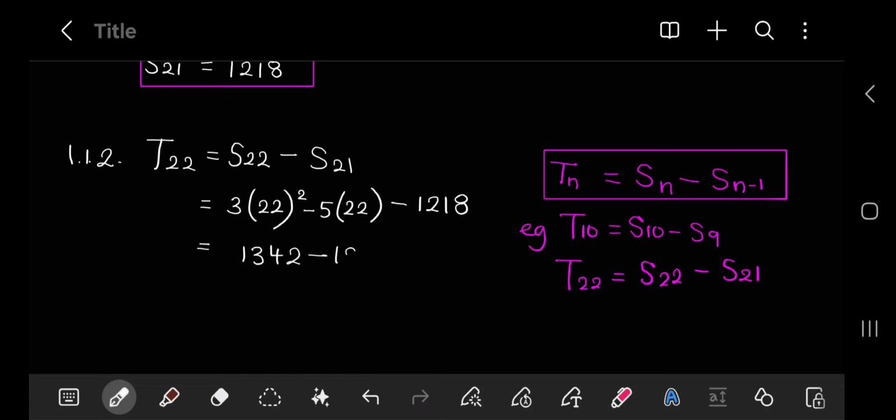Now, if we calculate S22, that is going to give you 1,342 minus 1,218. And the difference between these two gives you 124. That tells you that term 22 is equal to 124.